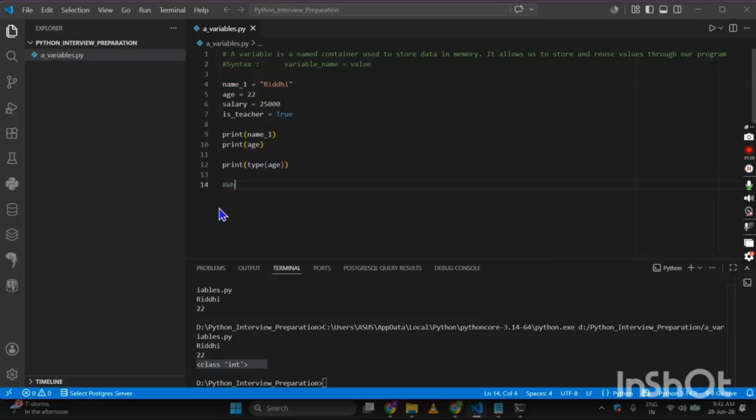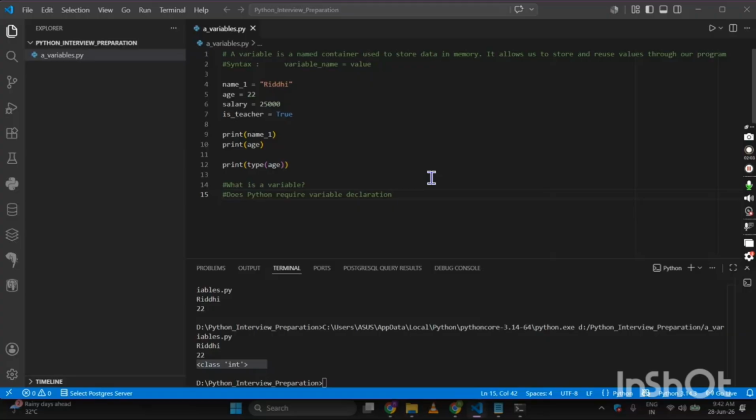So what can be the interview question? What is a variable? A very basic question, yet you will be thinking, but yes, it's very important. Second question you might get is, does Python require variable declaration? So the answer to this question will be no. It automatically creates a variable when a value is assigned. So if I am writing age is equal to 22, so automatically it is created.